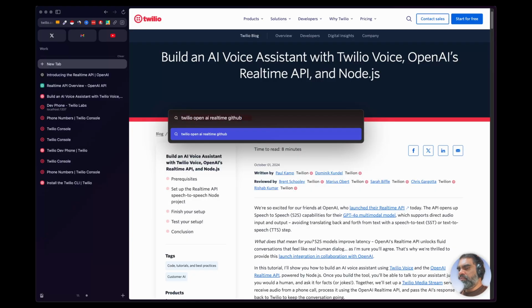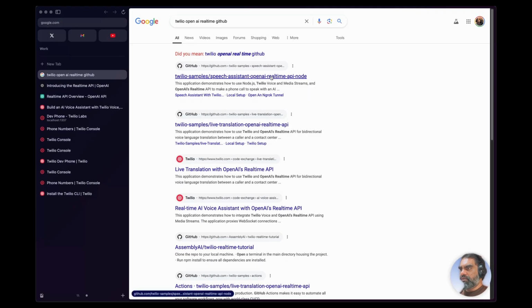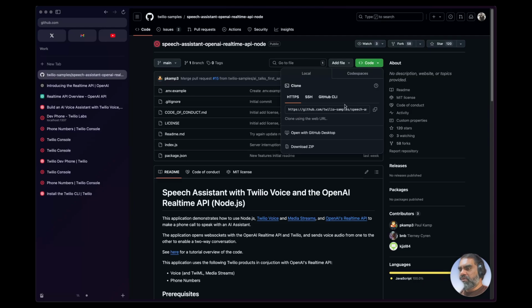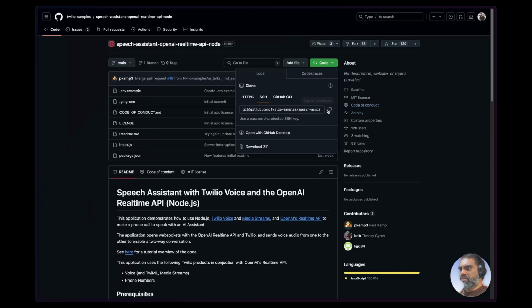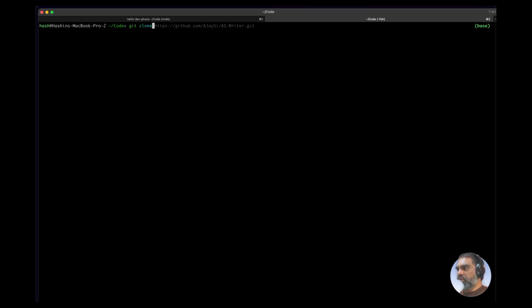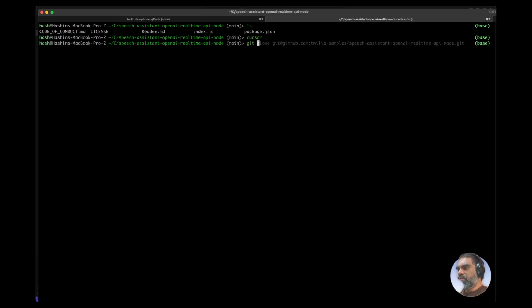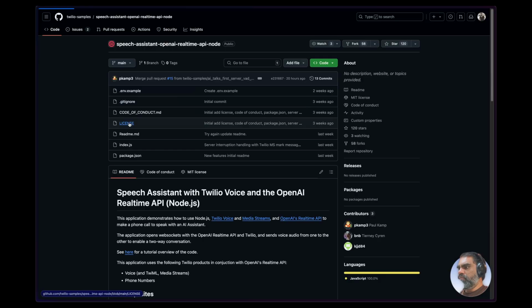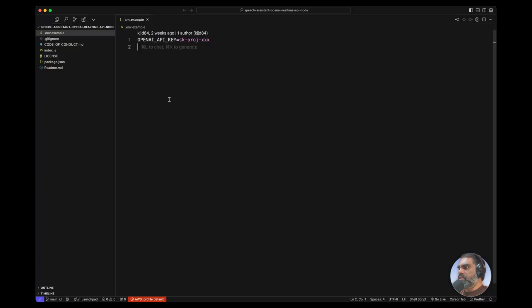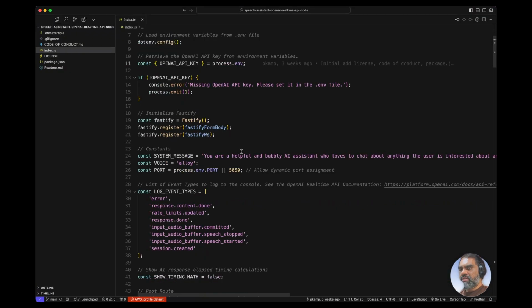Twilio, OpenAI, Realtime, GitHub, speech assistant. So let's grab that on GitHub. Let's grab the SSH Git link to git clone that repository. CD into it, and I'm going to open up Cursor here. There seems to be nothing in there. That is probably because you're on the wrong branch. View all branches. Just main. It's just one file, I think, index.js. So now we have the template code ready.